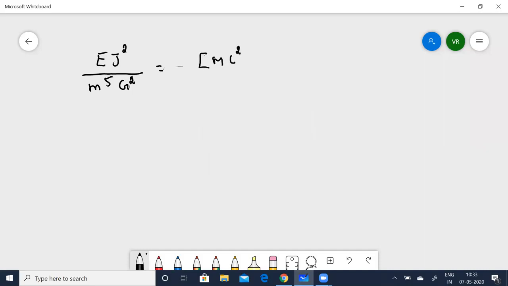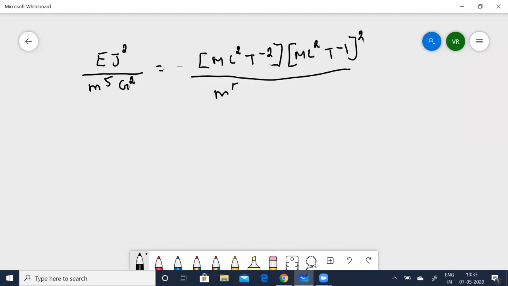It is going to be equal to m L squared t to the power of minus 2, times m L squared t to the power of minus 1, the whole square, divided by m to the power of 5, times m to the power of minus 1 L cubed t to the power of minus 2, the whole square.